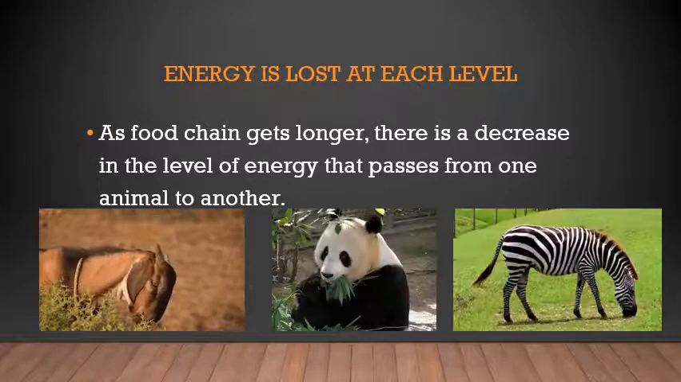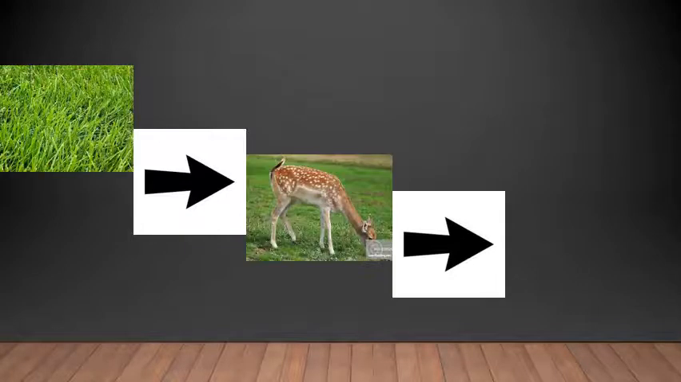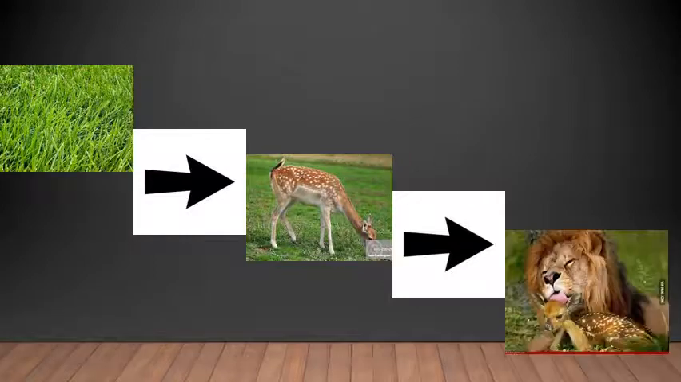Now, these are the first level consumers. They eat the plants, right? So, I will show you one example here where the grass is eaten by the deer. So, the grass is the producer, the deer is the first level consumer. Second level consumer is the lion. The lion will eat the deer. So the deer and the lion use up the energy that is produced by the plants.